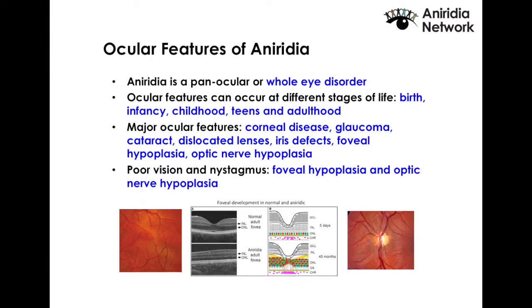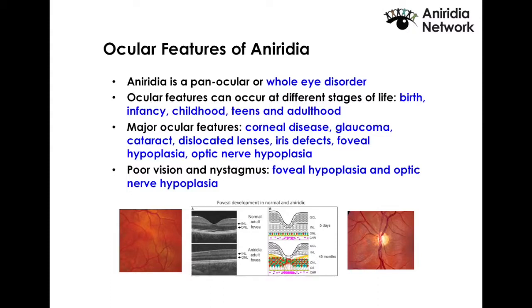Aniridia comes along with other phenotypes as well, so it's not just the lack of the iris that's present. It affects the whole of the eye, and those features can manifest themselves at different times in humans. It can appear from birth and infancy up to childhood, through the middle teens and adulthood.